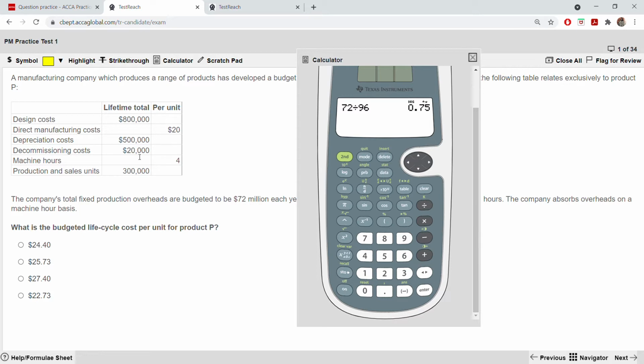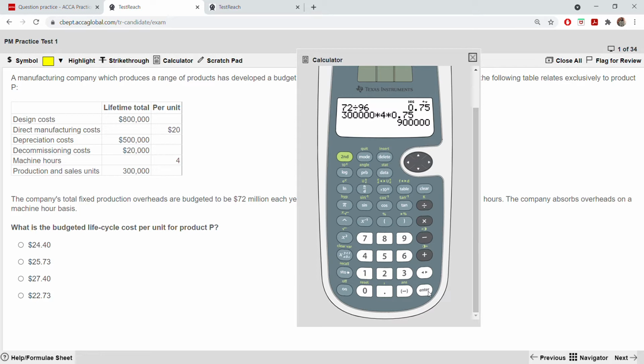So total fixed production overhead will be how much? It will be 300,000 units, into how many hours? Into machine hours, so into 4 into 0.75, the rate, which will be 900,000.